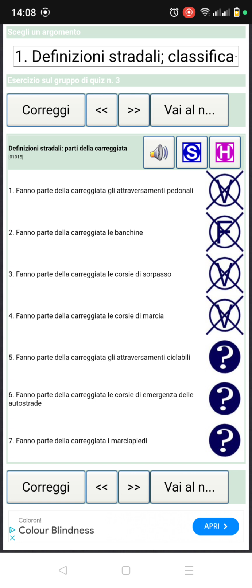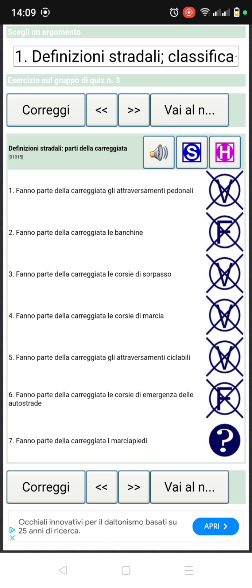So number 5, fanno parte della carreggiata l'attraversamento ciclabile. So part of the carriageway is the bicycle crossing, and it's true because the bicycle crossing is also drawn inside the carreggiata, just like the pedestrian crossing. So number 6, fanno parte della carreggiata le corsie di emergenza delle autostrade. This question says part of the carriageway is the emergency lane on the highway. No, the emergency lane on the highway is not part of the carreggiata. It's part of the road, but not part of the carreggiata. So it's false.